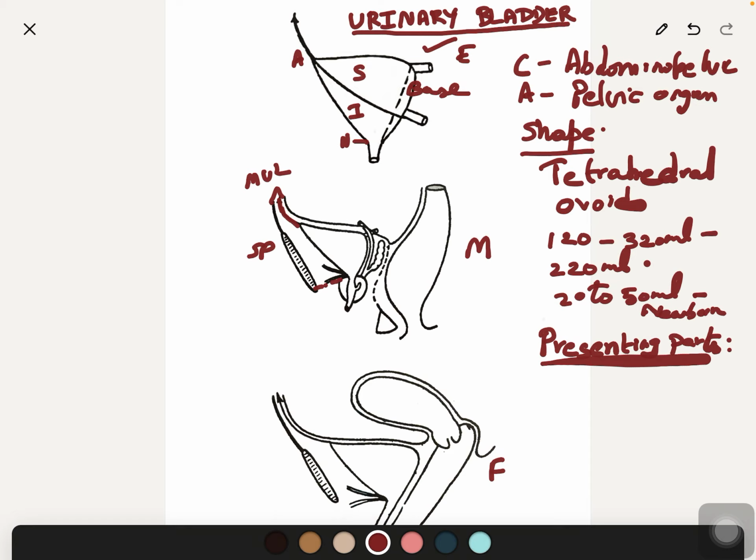Now we will see the relations of the base. This non-peritoneal area of the base is known as the external trigone.